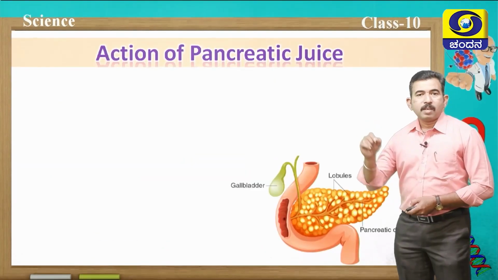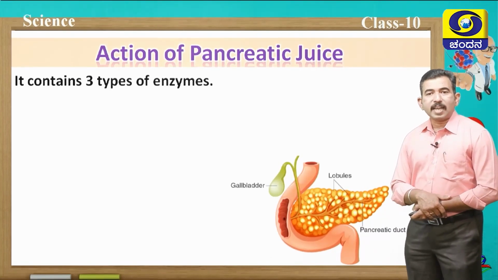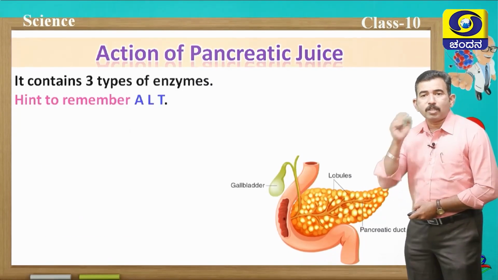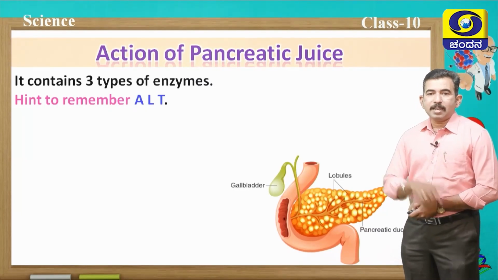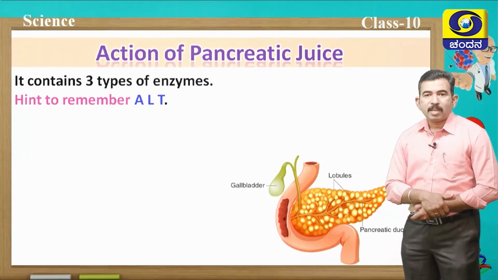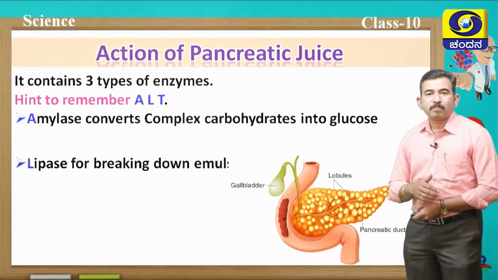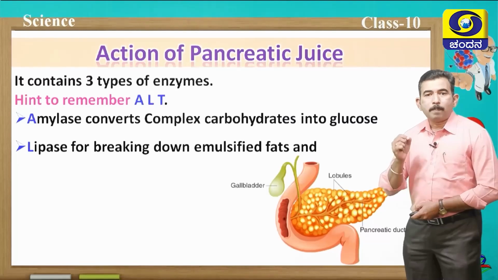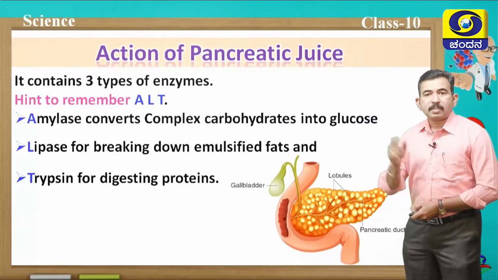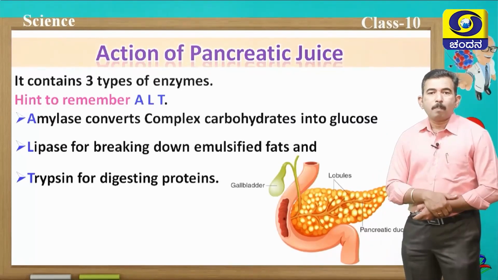Next, let us study the action of pancreatic juice. Of course, pancreatic juice contains 3 types of enzymes. Again, I am going to give you a small hint to remember, that is ALT, the Alt button, which is commonly present on your computer keyboard. Remember that ALT. A for amylase, which converts complex carbohydrates into glucose. L for lipase, which breaks down the emulsified fats or helps in the digestion of fats. And the third one is T, that is trypsin, which helps in the digestion of proteins.